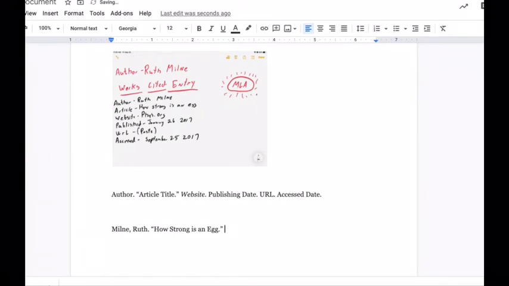Then we put the website name. The website name was simply phys.org, and we make sure we put that in italics. After that, we are going to put another period. We put a space, make sure our italics are off, and then we put the publishing date. When we put the publishing date, we put the day first, so 26 January 2017. And then we put another period.